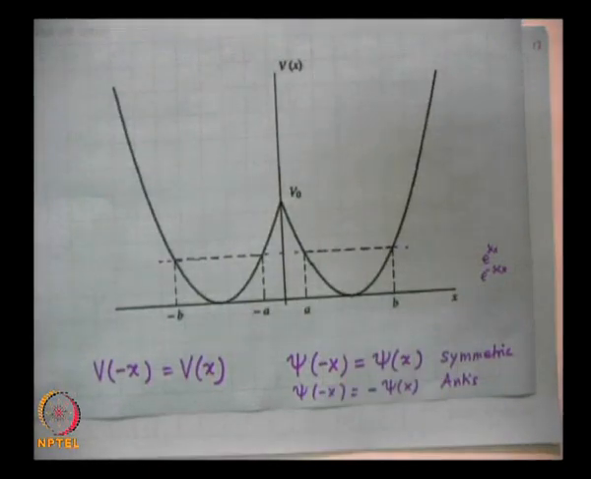Alternatively, in this region, if I assume a symmetric solution, it will be either cos hyperbolic kappa x or sin hyperbolic kappa x. So, if we discuss the symmetric solution, we will start with the cos hyperbolic function. If I discuss the antisymmetric solution, then I must use the sin hyperbolic solution. I will consider one of them and leave the other as an exercise for you.